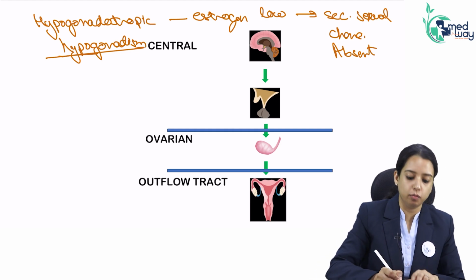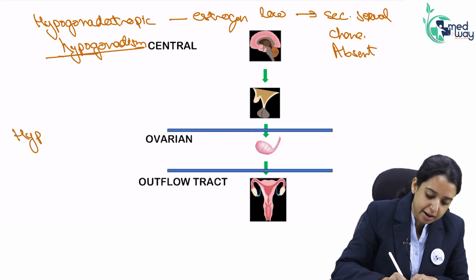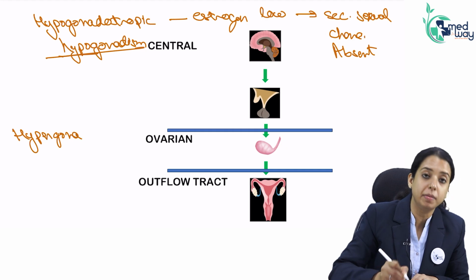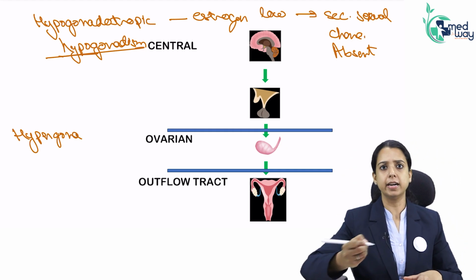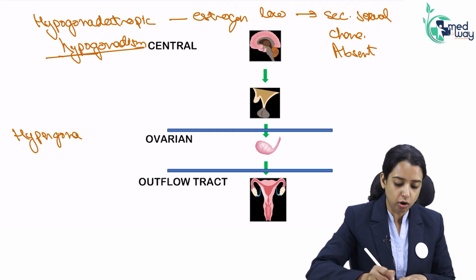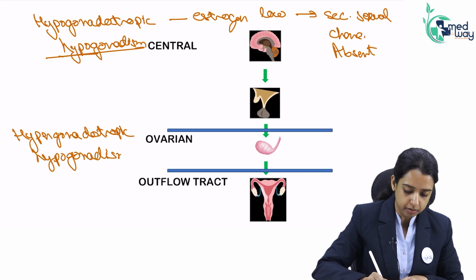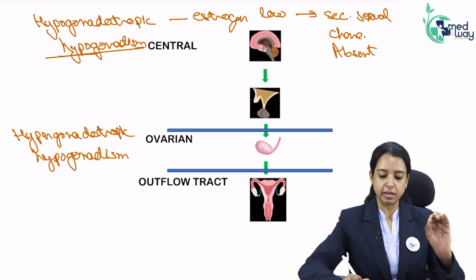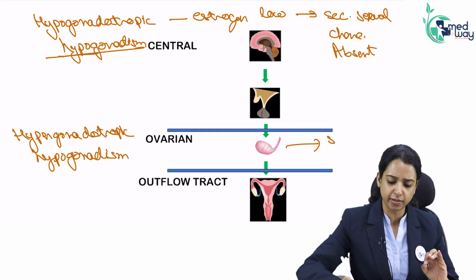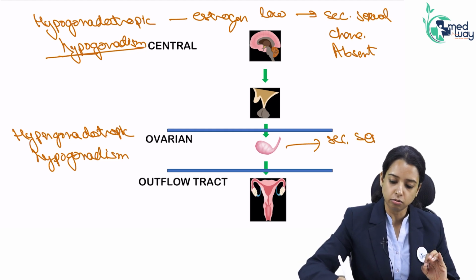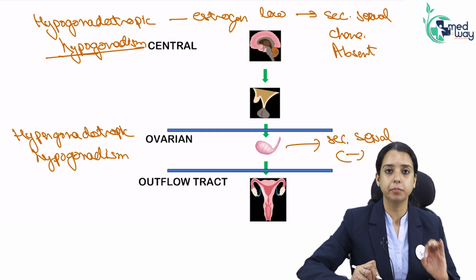If the problem is in the ovary, we have seen we will call it hypergonadotropic, because gonadotropin levels will increase since negative feedback is not there. So we call it hypergonadotropic hypogonadism. It is also a hypogonadism. Estrogen is not there in her body. Will she have secondary sexual characters? No. Here also secondary sexual characters are absent.